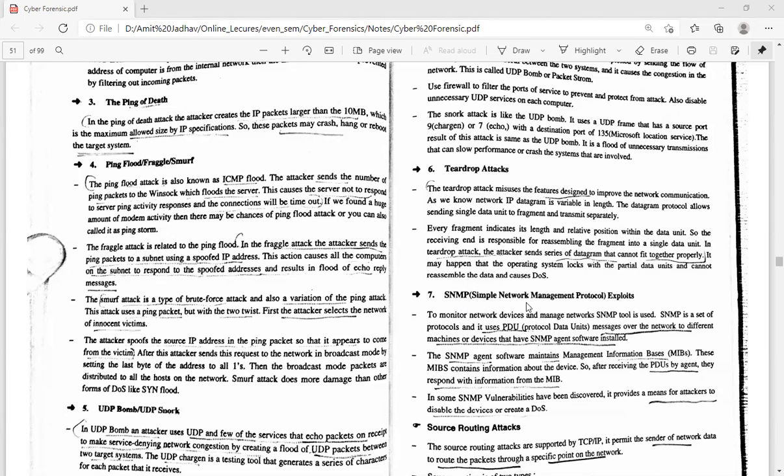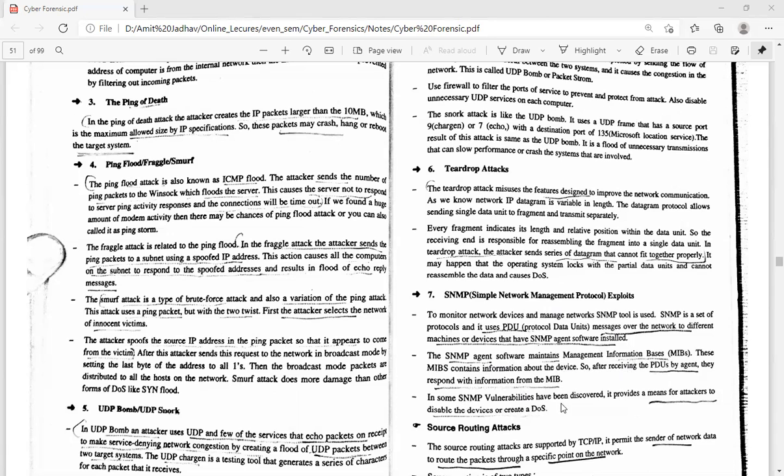Next one is SNMP, Simple Network Management Protocol, which is used to monitor network devices and manage the network. SNMP uses PDU messages over the network to different machines or devices that have SNMP agent software installed. The SNMP agent software maintains the management information base. These MIBs contain the information about the device. So on receiving a PDU, the agent responds with the information from the MIB.